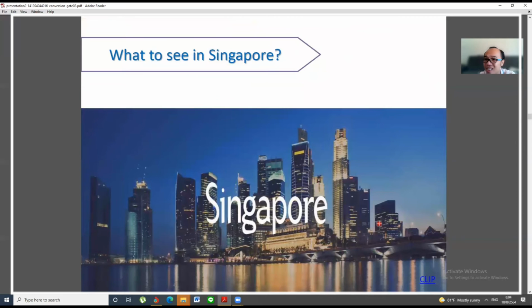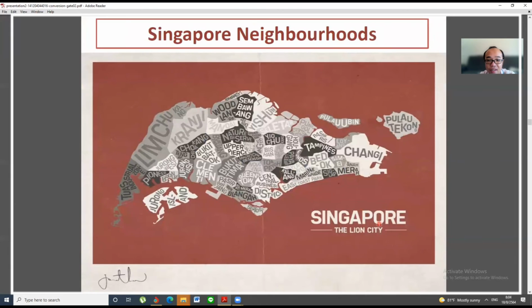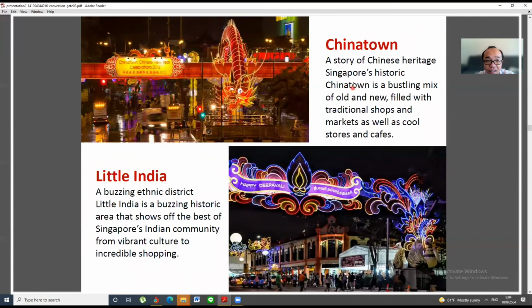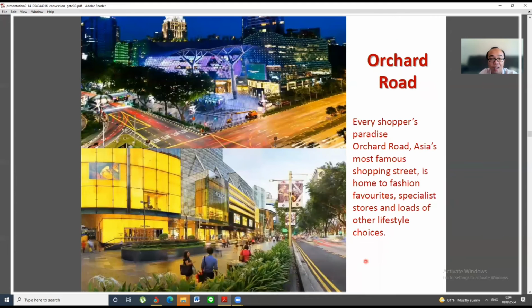So what can we see in Singapore, the attraction places? We can see Chinatown. Chinatown is full of Chinese people, and Little India is full of Indian people. And then Orchard Road, the most popular road in Singapore, which has a lot of shopping places and fashion stores of any kind. If you want to go shopping, you can go to Orchard Road.